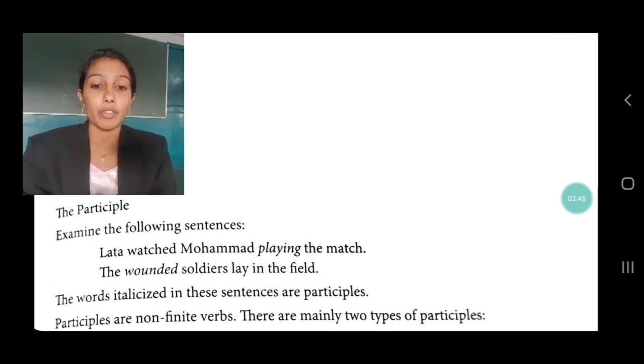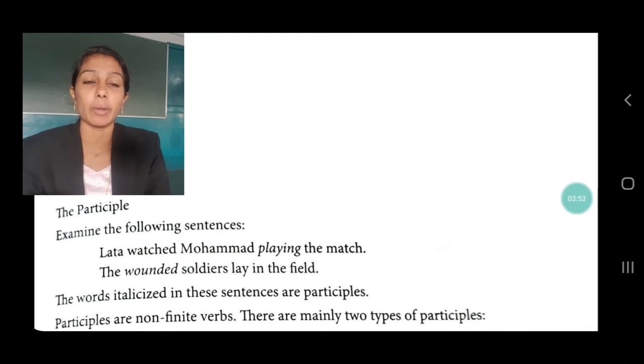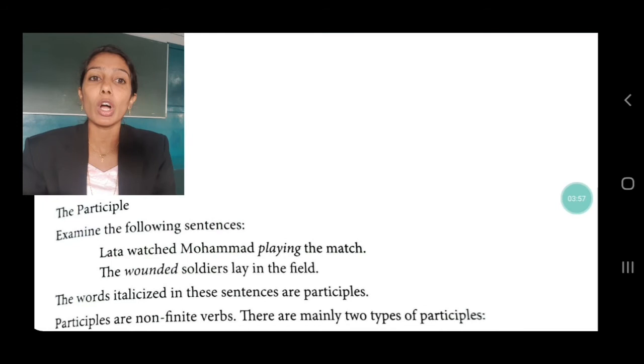Non-finite verbs are of three kinds. Those are infinitive, participle and gerund. Now moving on to the next kind, that is participle. Now look at the following sentences. Lata watched Mohammed playing the match. The wounded soldiers lay in the field.